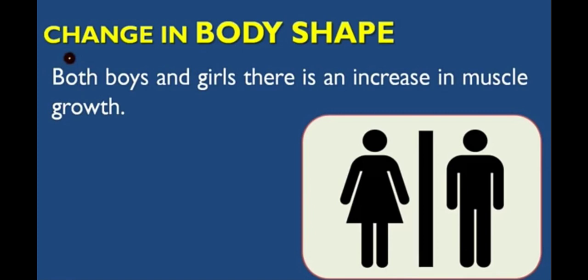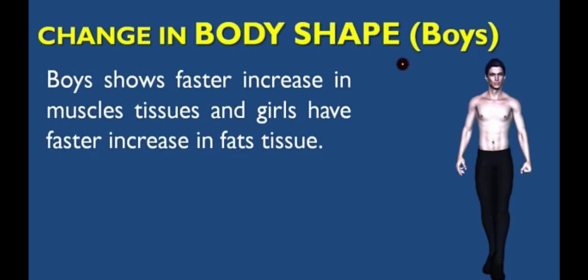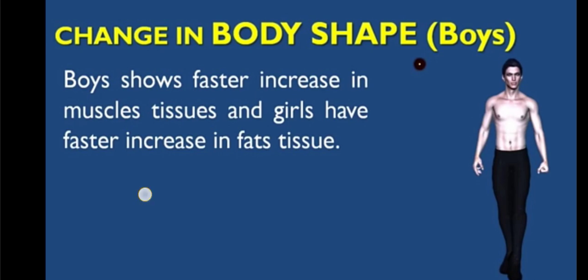Then change in the body shape. In both boys and girls, there is an increase in muscle growth at the time of puberty. Boys show faster increase in muscle tissues, and girls have faster increase in fat tissues.